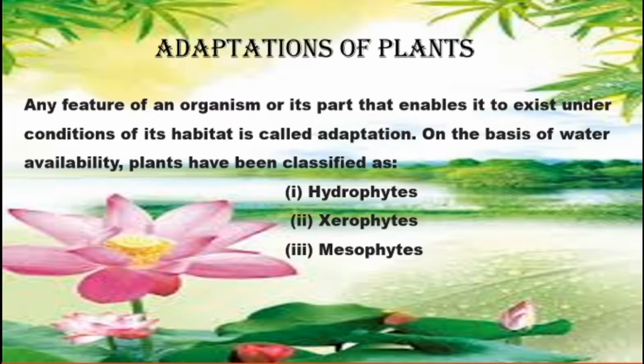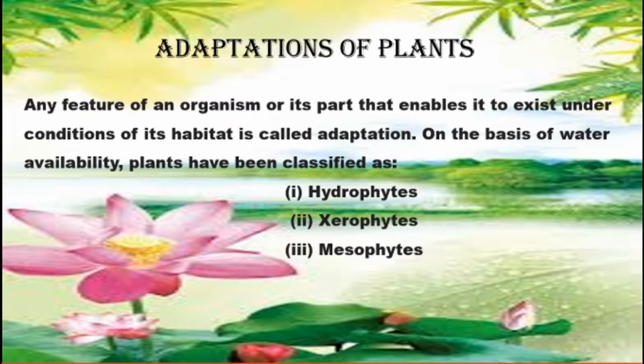If it is an aquatic plant, it may be adapted to live in water. Based on water availability, plants have been classified as hydrophytes, xerophytes, and mesophytes.